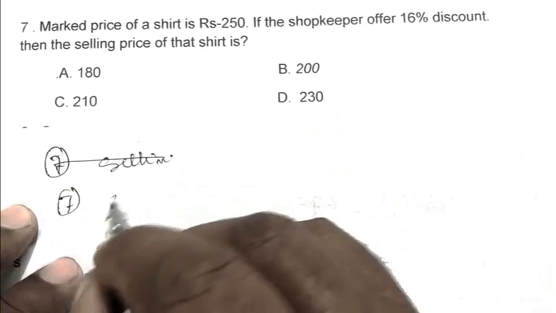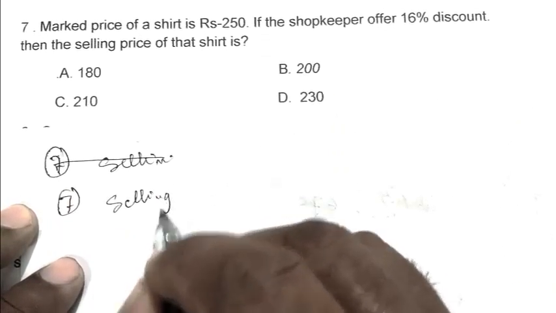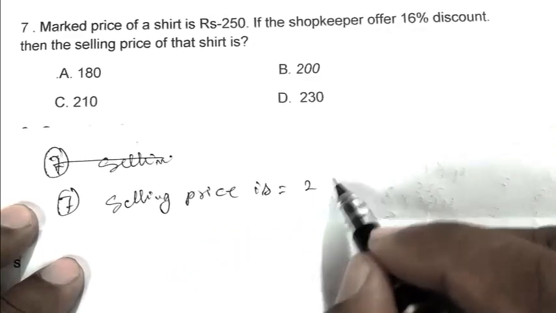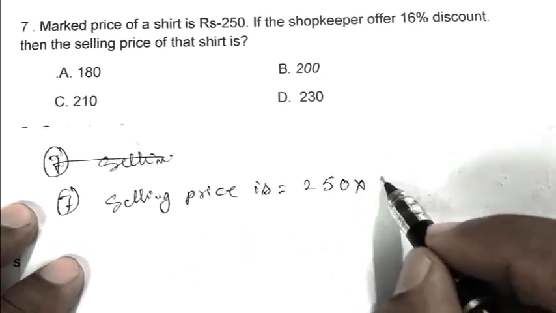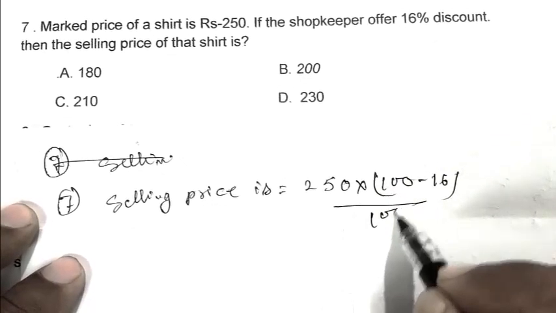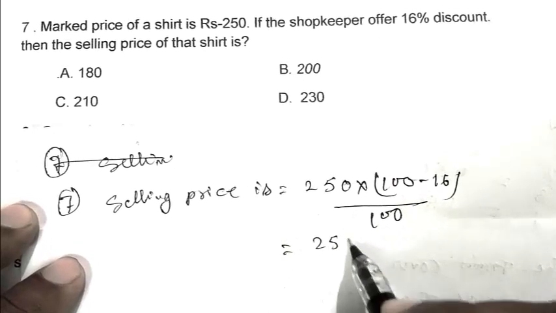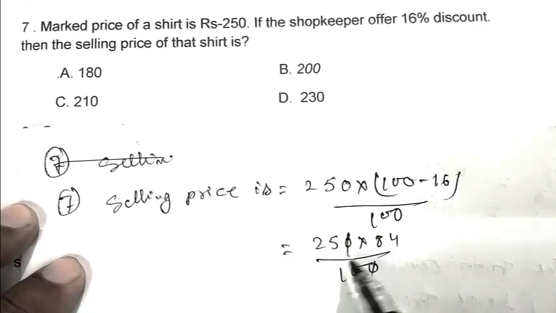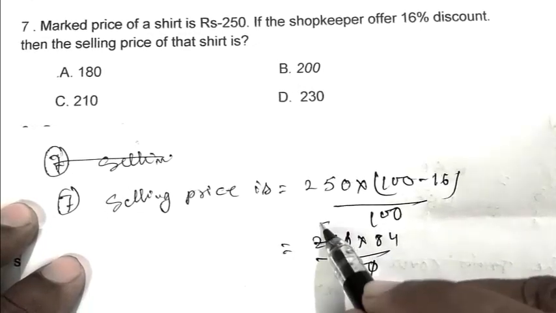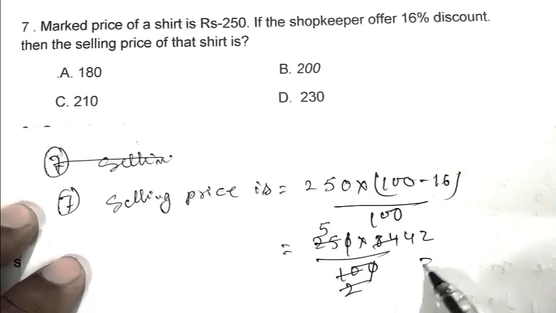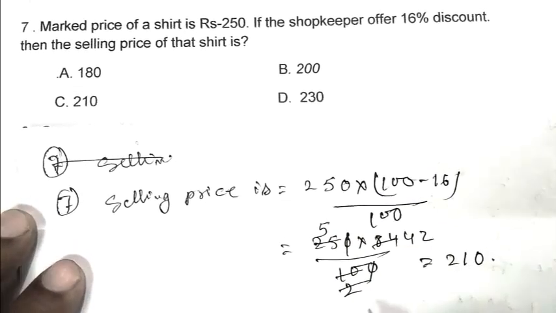Selling price is 250 into (100 minus 16) by 100, that is 250 into 84 by 100, that is 210. So C is the right answer.